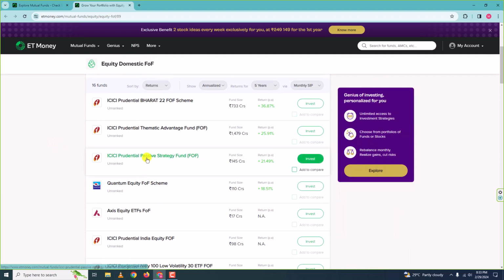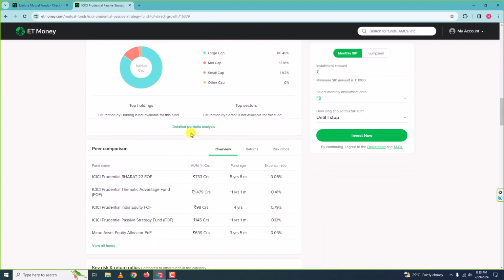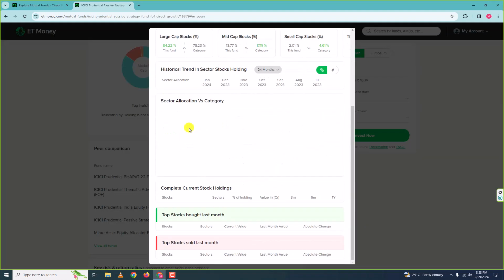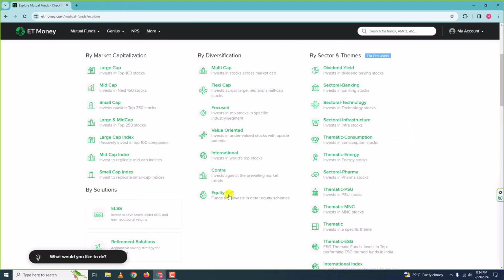So if you click on this, this is a fund of funds. Let me click on this, and let me click on detailed portfolio analysis, and you cannot see anything here, because the fund of funds do not invest in any stocks, but they invest in other mutual funds. So that is about fund of funds. Everywhere else, we invest in a mutual fund and it invests in various stocks. Here we invest in a mutual fund, and the mutual fund invests in other mutual funds. All right, so that is fund of funds.